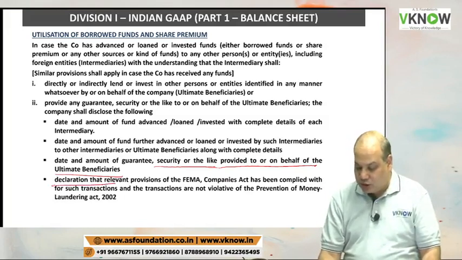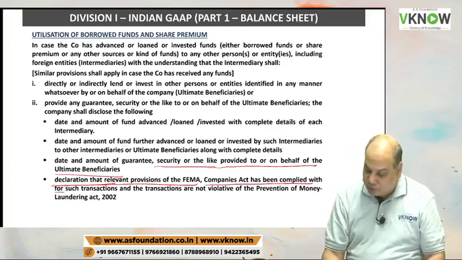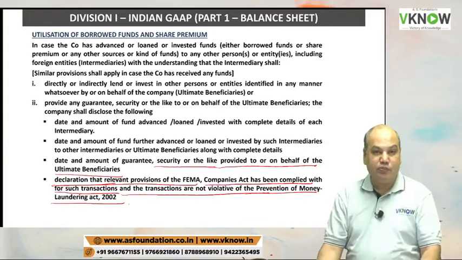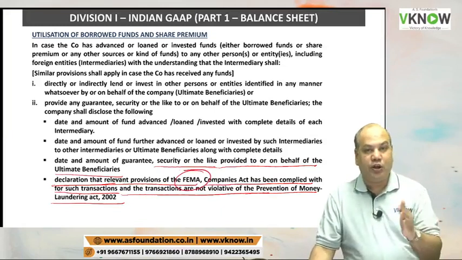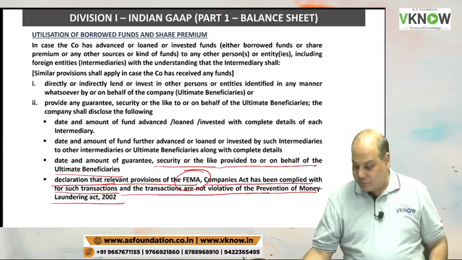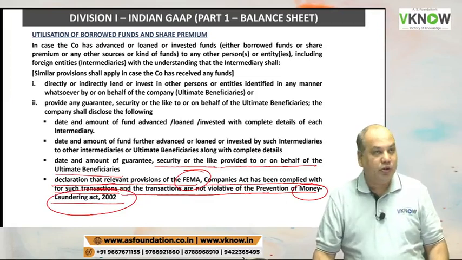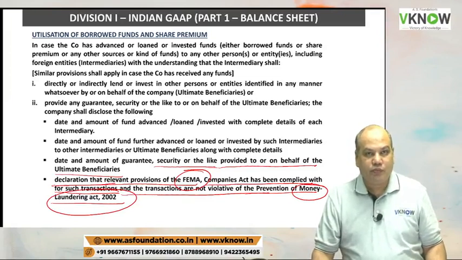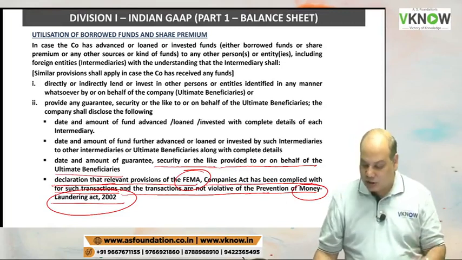Then a declaration that relevant provisions of FEMA and the Companies Act have been complied with for such transactions and the transactions are not violative of the Prevention of Money Laundering Act. So when you are flowing money from one country to another, FEMA applies. When money is transferred from one place to another, the Prevention of Money Laundering Act will also apply. In that case, you have to ensure that FEMA and PMLA, Prevention of Money Laundering Act, are complied with and give the disclosure.